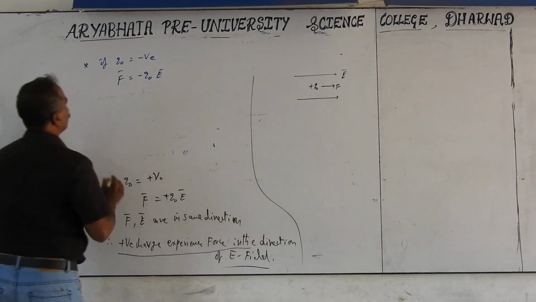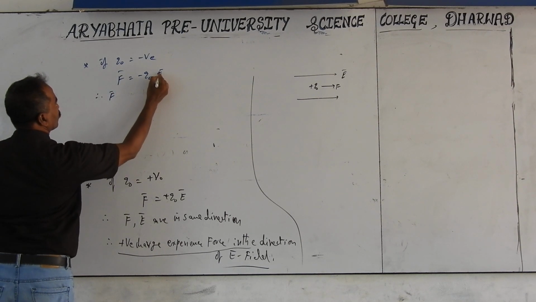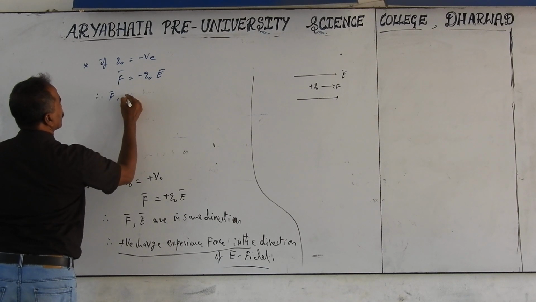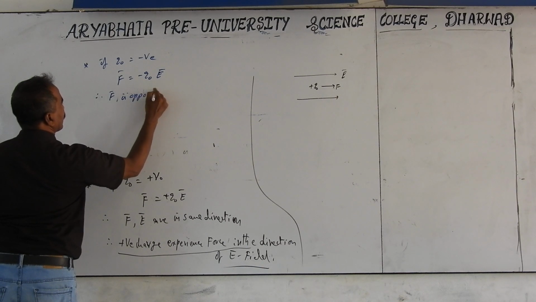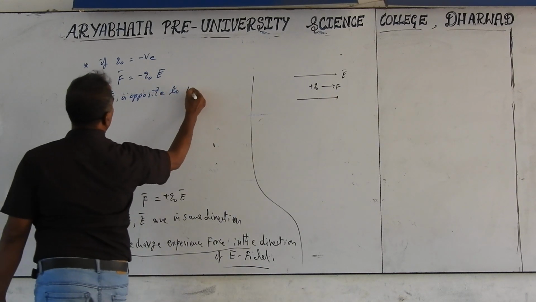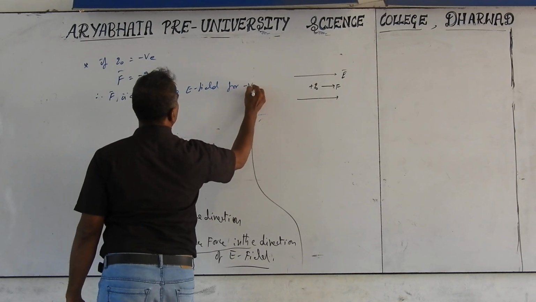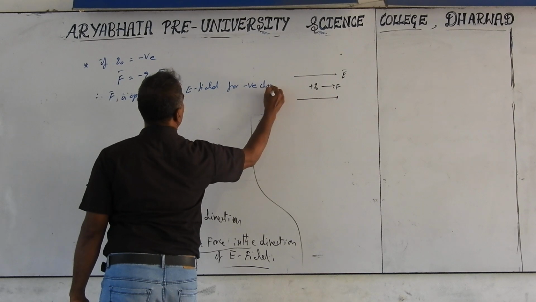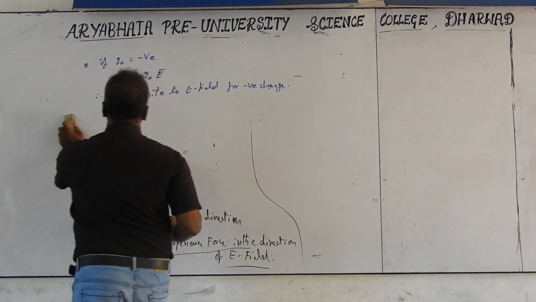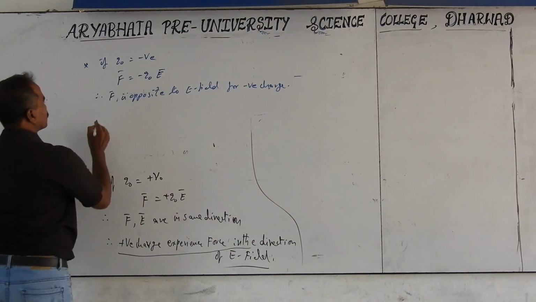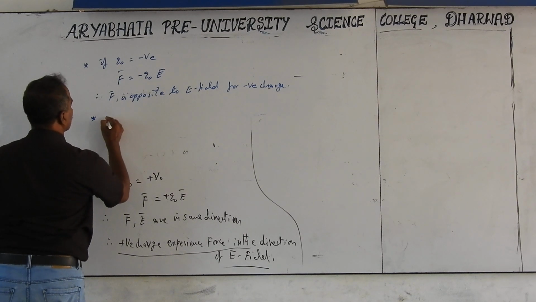So what I get here is therefore F is opposite to E bar for negative charge. We can also mention this as negative charge experiences force opposed to electric field.